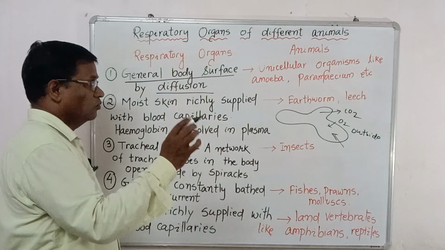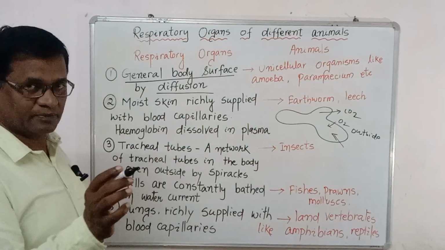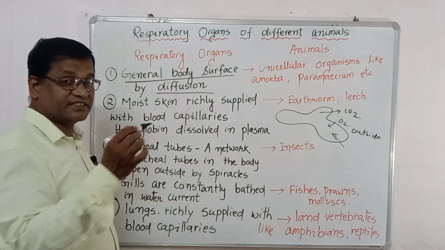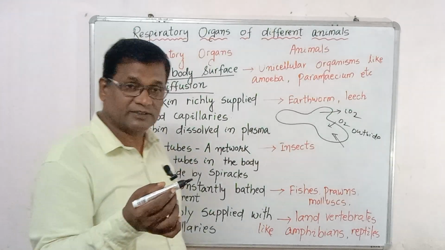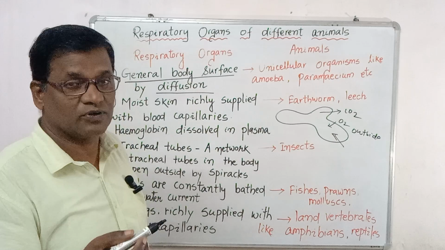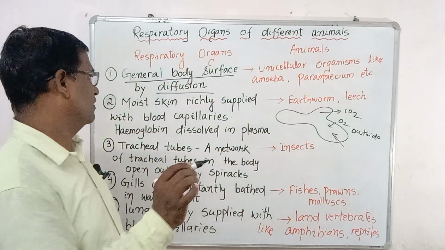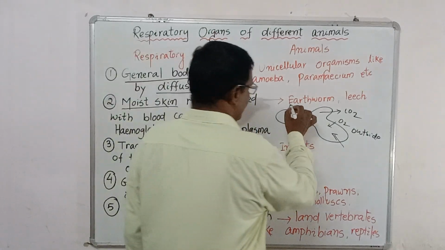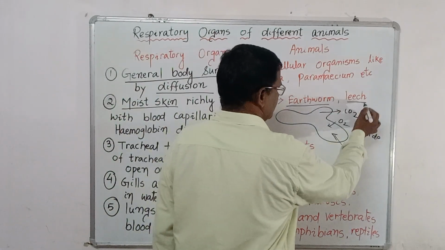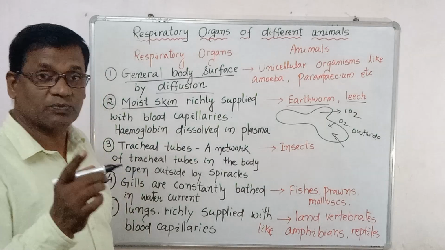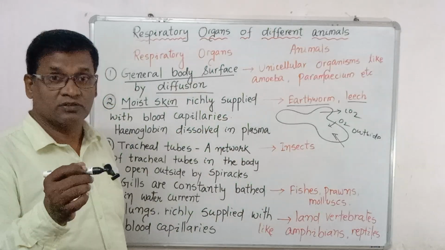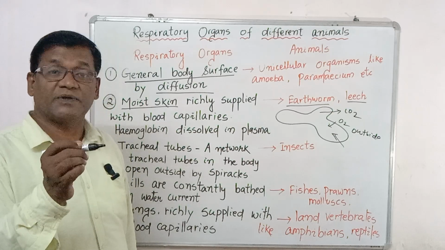Here two questions. What is the respiratory organ of unicellular organisms like amoeba and paramecium? It is the general body surface. Second question: what process do they follow? That is diffusion. Simple. Second, moist skin is the respiratory organ of the earthworm as well as the leech. Moist skin is a very important question.